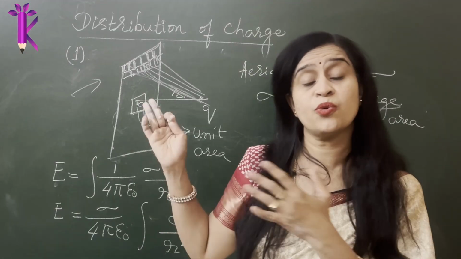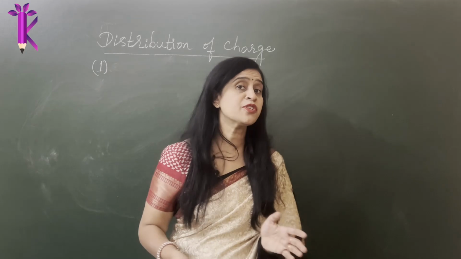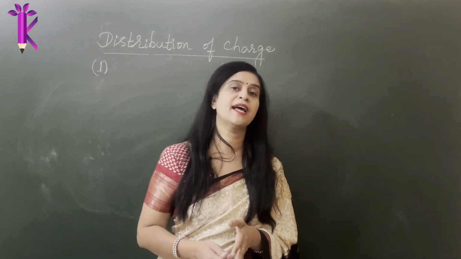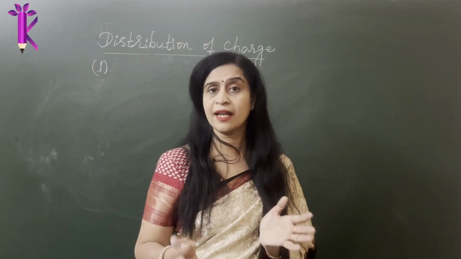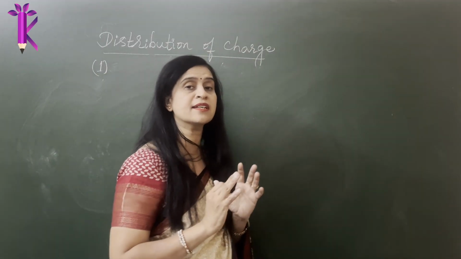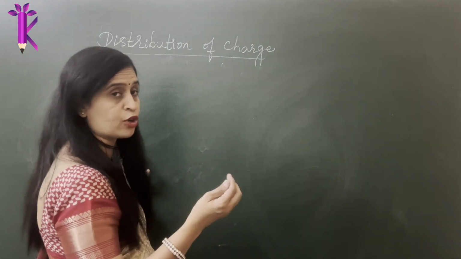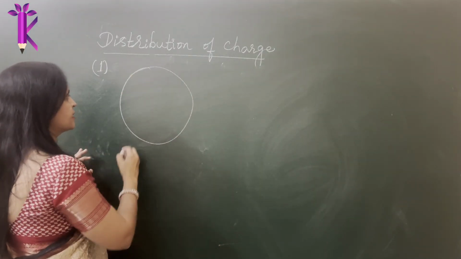It is essential to understand the fundamentals so you can solve it easily. It's time to speak about the volume charge density now. When I say volume charge density, instead of a unit area or a unit length, here we are going to talk about unit volume. So we need to consider a surface which has a particular volume or occupies volume. So for all ideal purposes, we take a spherical surface.